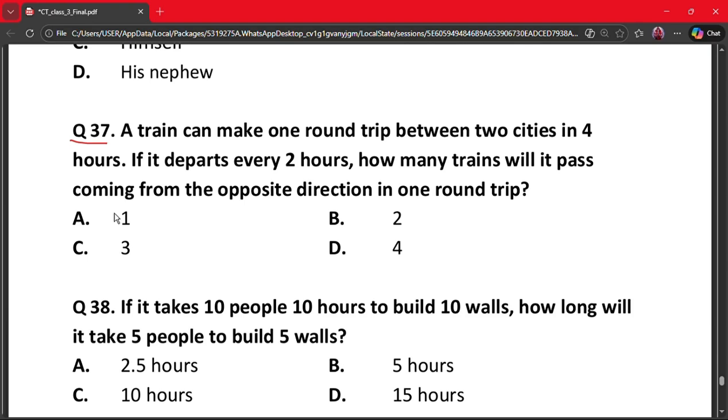Next question, question 37. A train can make one round trip between two cities in 4 hours. If it departs every 2 hours, how many trains will it pass coming from the opposite direction in a round trip? A, 1, B, 2, C, 3 and D, 4. So in its 4-hour trip, 2 hours out, 2 hours back, it passes a train that departs 2 hours before it left, one that leaves at the same time, and one that departs 2 hours after it leaves. This is 3 trains. So the correct answer is option C.